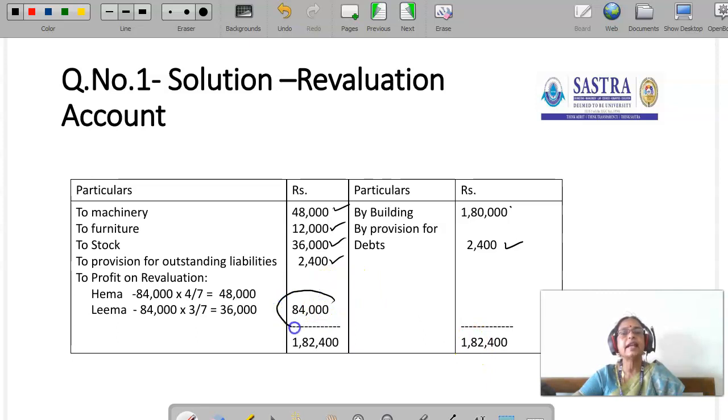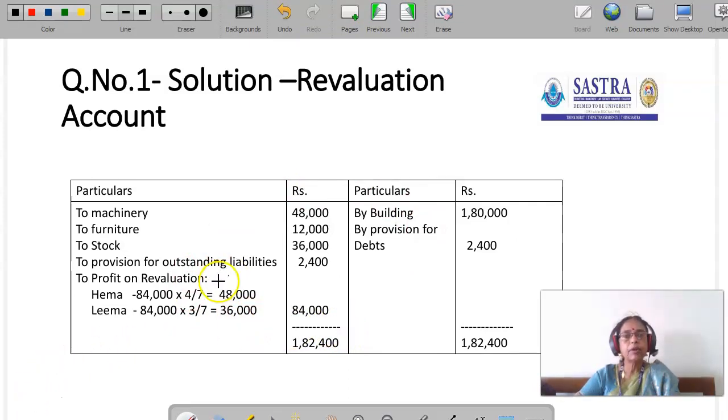So the credit side total is 1,82,000. The difference is 84,000. This is a profit on revaluation account. This should be shared between the old partners in the old ratio. The old ratio of the old partners is 4:3. So 4/7 of 84,000 is 48,000. 3/7 of 84,000 is 36,000. This is the way to prepare a revaluation account.